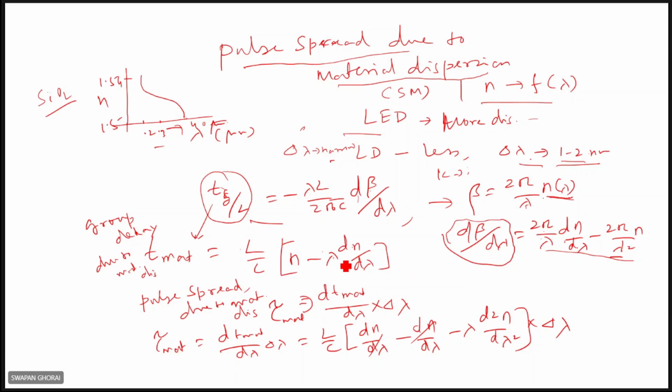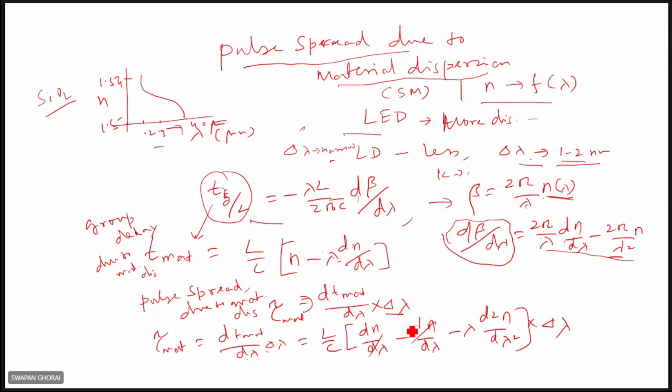So L by c, n minus lambda dn upon d lambda. This is the group delay, but the pulse spread will be when you consider the per-unit wavelength times the total spectral width, d T mat by d lambda times delta lambda. So again you have to differentiate this factor with respect to lambda. L by c, you see it here, n will be differentiated with respect to lambda, giving dn upon d lambda, and the next term has two functions, lambda and dn upon d lambda. Once you differentiate lambda, it will be 1, so dn upon d lambda.